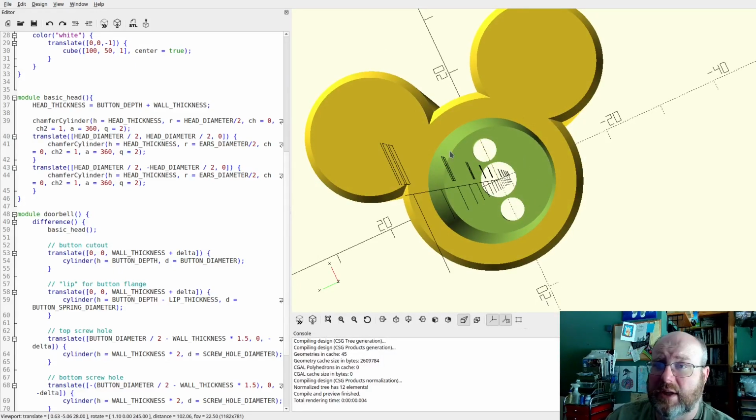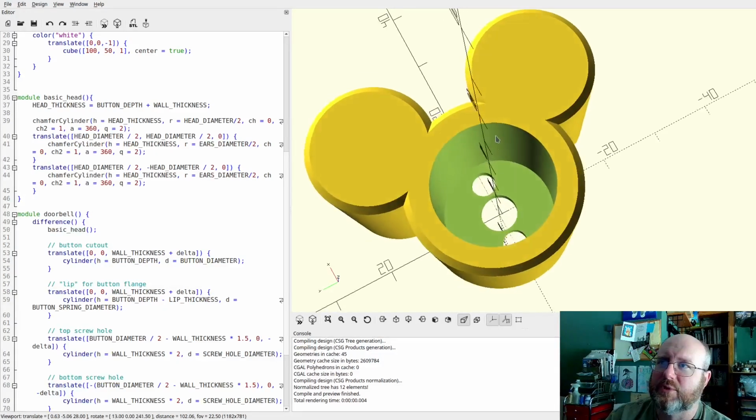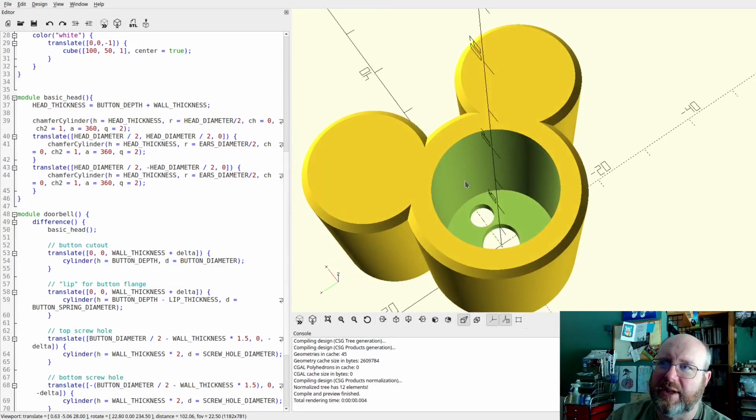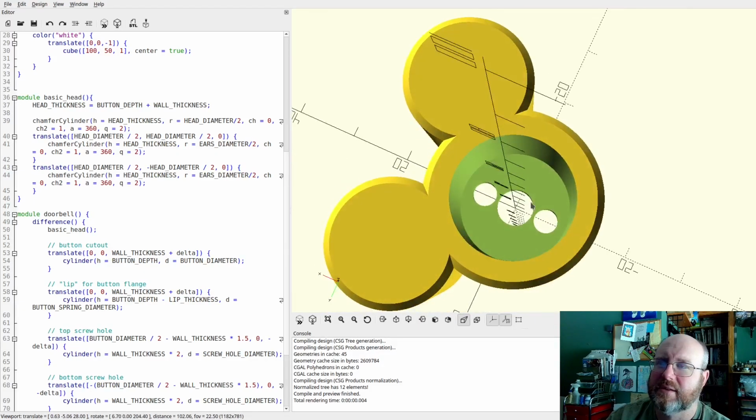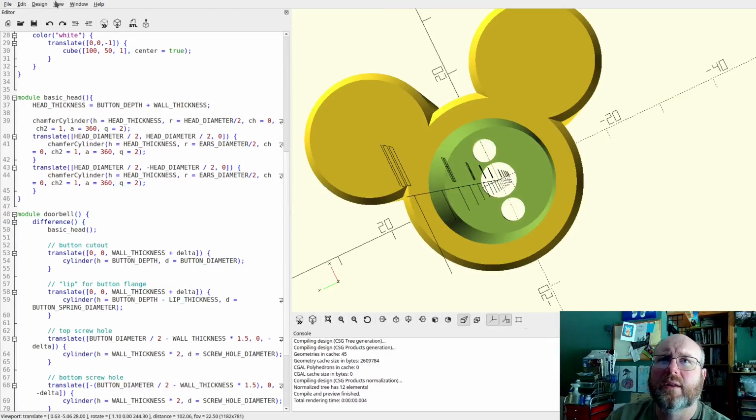If I'm using PETG, I have that cool support interface material, and I'm printing this in black, so the cool support interface material in black is not going to make a difference. I should just be able to rip that right out, and we'll make sure to only put it on the build plate. We don't want to have to scrub the inside of this, but I think that will work well.